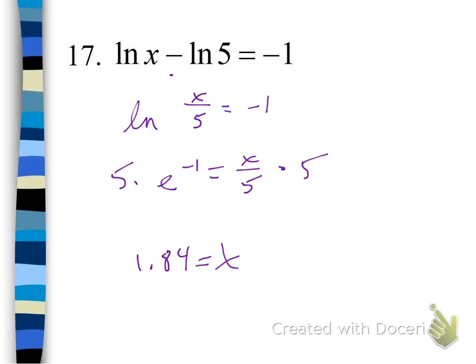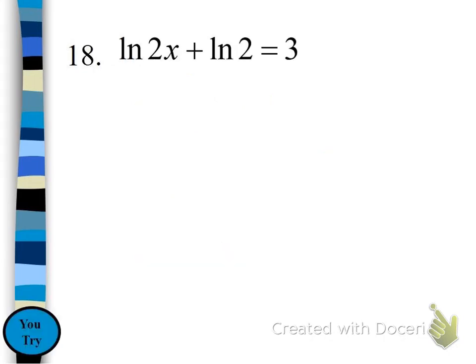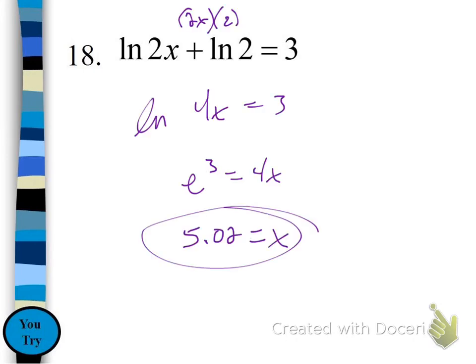Okay. All right. Here's 18. Give it a shot. Stop the video. Start it back up. Make sure that you've done it correctly. If you haven't, and you can't see why not, again, make sure you come in and see me. Did you get 5.02? I hope you did. Okay. There's the work. If you didn't get that, you don't understand why, come in and see me.